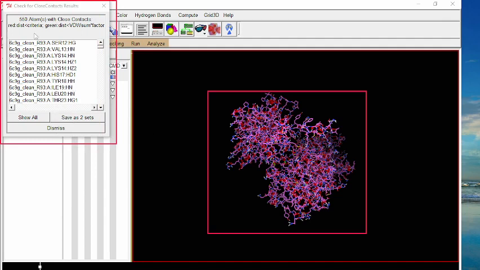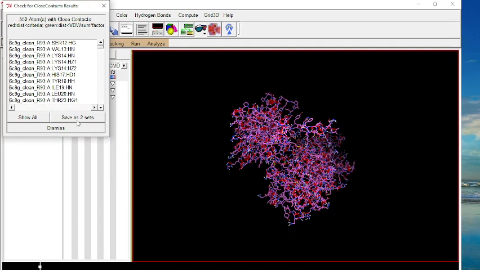Here you can see 550 atoms with close contacts. Now save this repair as two sets. Save as two sets and dismiss.